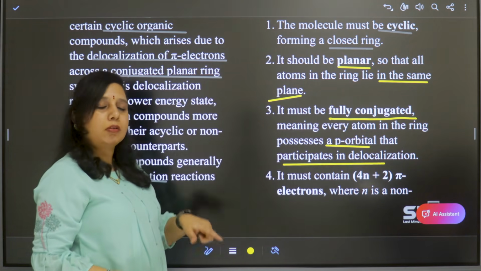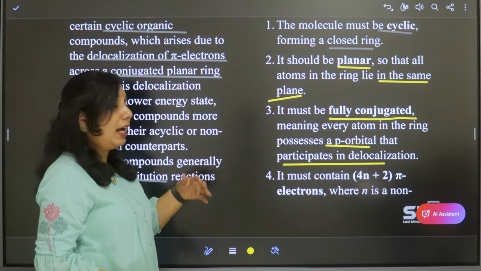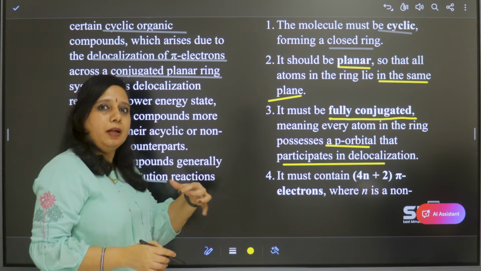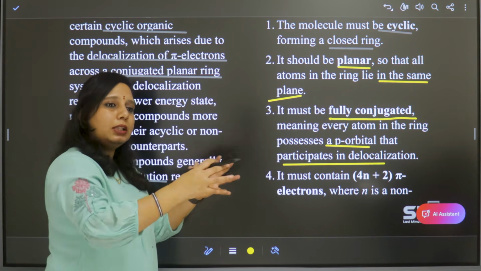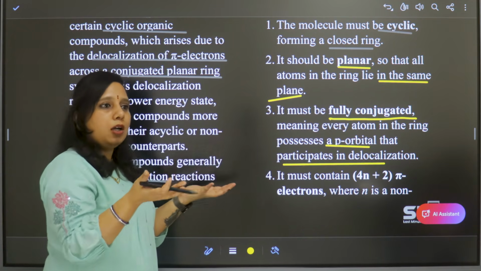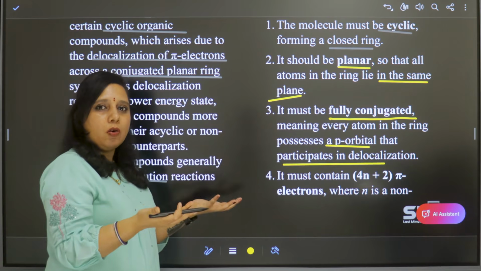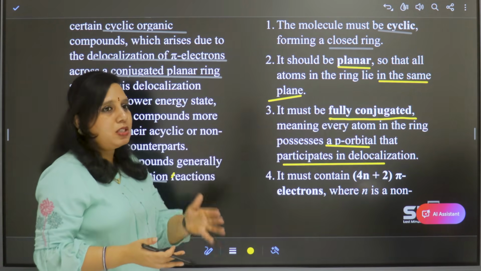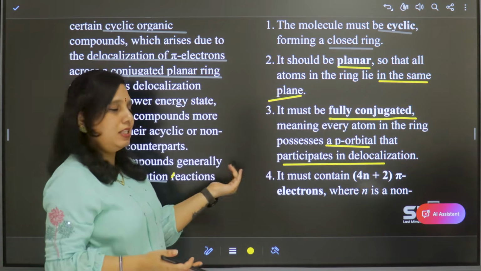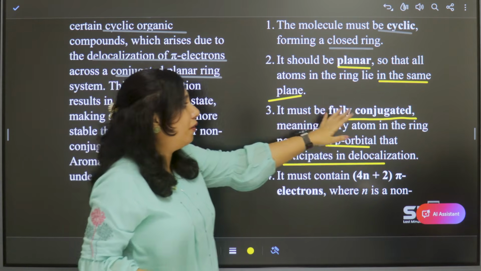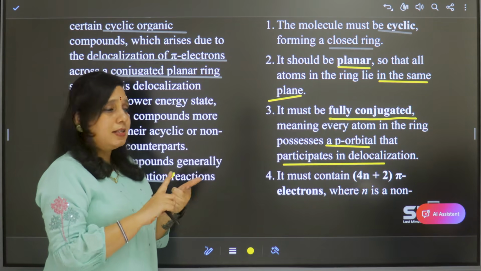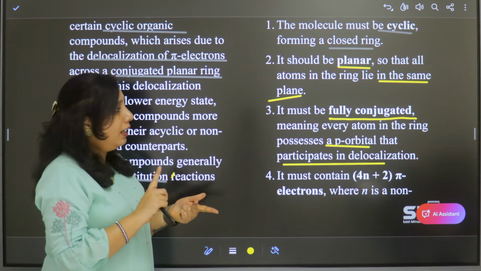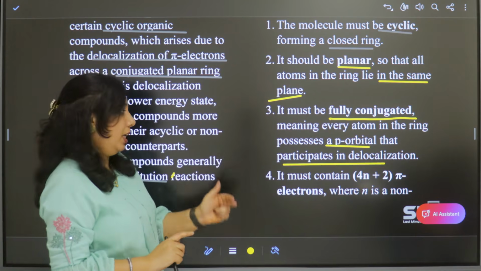All the atoms present in the ring should have p orbitals, and these p orbitals together form one common orbital or electron cloud, so that the electrons will be delocalized and move easily. So that means it should have a fully conjugated system. The first condition is cyclic closed ring, second one is planar, and the third one is fully conjugated.